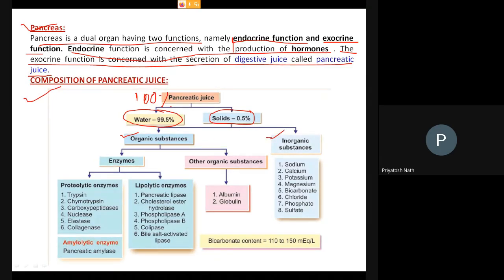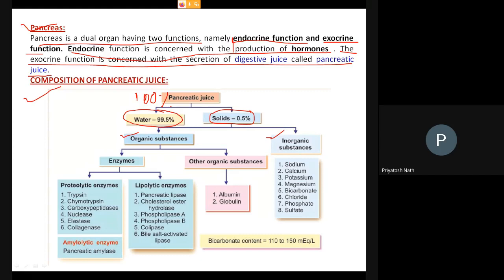Organic means carbon, hydrogen, nitrogen. If some structure is composed of carbon, hydrogen, nitrogen, oxygen, etc., then you will say yes, these are organic substances. In the inorganic substances you get metals and minerals.